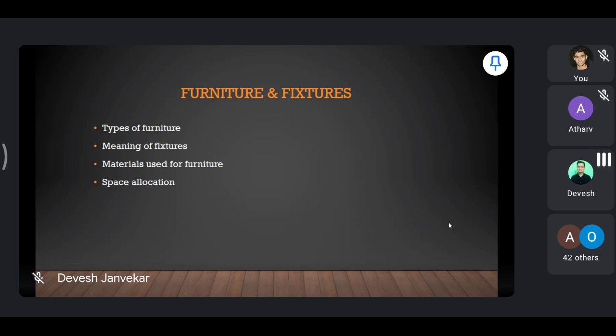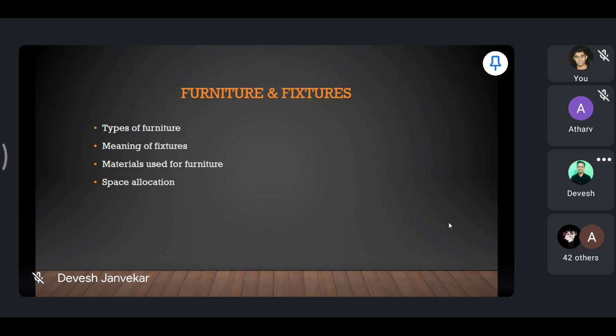Then we discussed the fixtures. What are the fixtures? The decor, wallpaper, wall hangings, the decorative items. So your wall graffiti, wallpaper, all the wall coverings that you are going to use in the restaurant, that is your fixtures. You may have spotlights, or maybe decorative lighting. That is also your fixture. Your wall hangings are your fixtures.